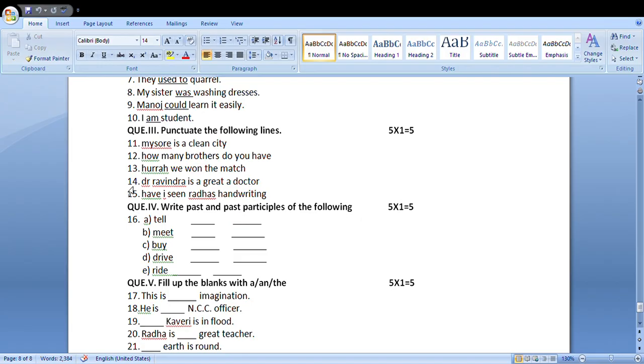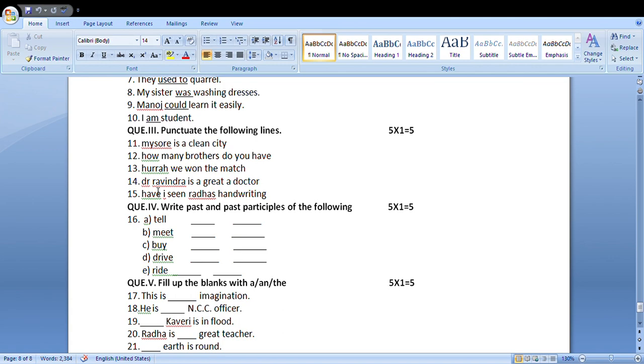14th question. Dr. Ravindra is a great doctor. Doctor, D capital, because it is the beginning letter, and after R give a full point because it is a short form. Always after a short form a full point should be used, and the first letter should be capital. Make D capital in two senses because it is the beginning letter and it is the short form. D should be made capital, then full point. Doctor. Make R capital, Ravindra, because it's a proper noun.